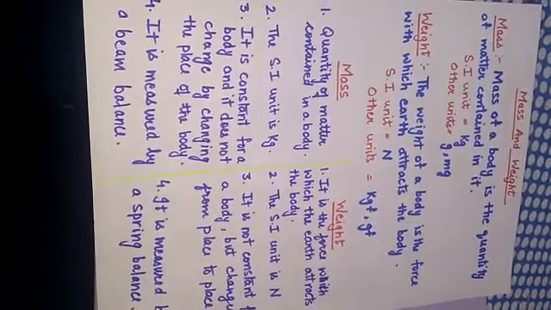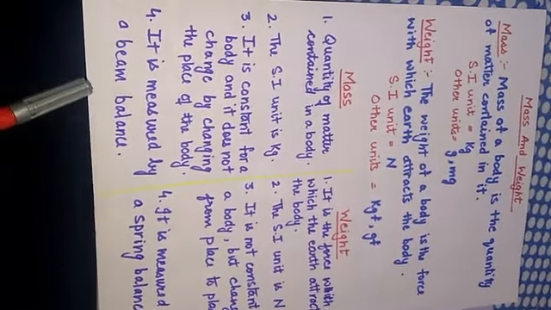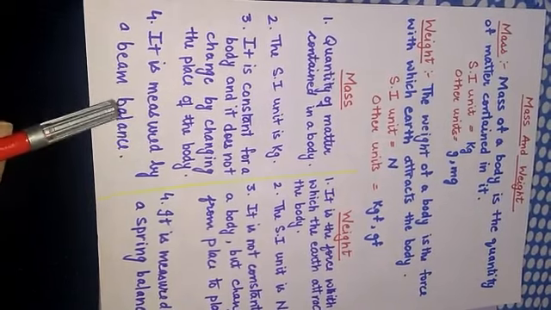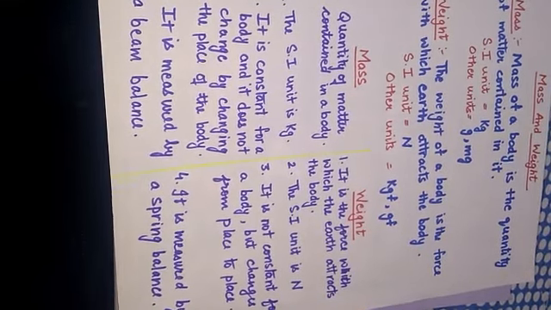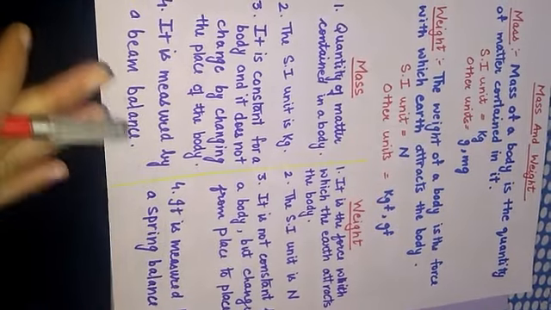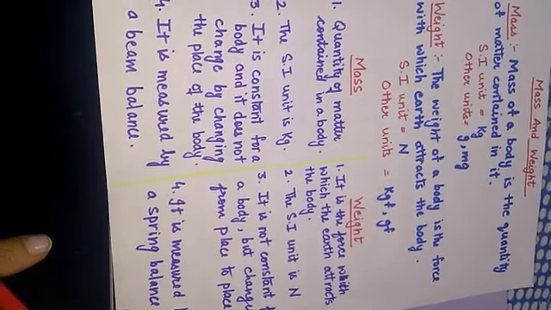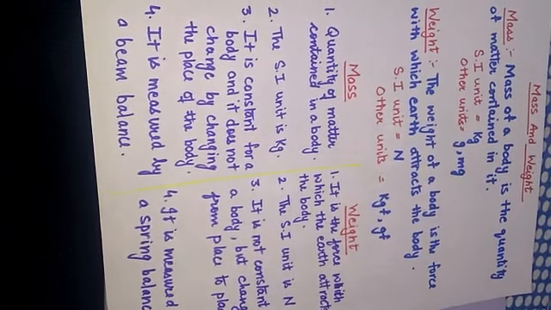Next, what are the instruments or devices used to measure mass? You can measure mass using a beam balance or a weighing machine, but weight is measured using a spring balance. So these are the differences between mass and weight, children. I hope you have understood. Let us just quickly revise.